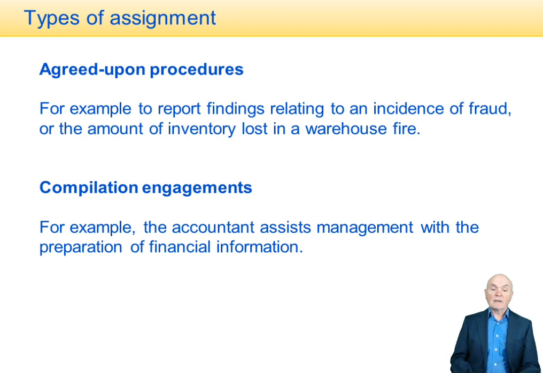Other types of assignment, now we're getting away from assurance assignments, we're not giving our opinion anymore. First of all, agreed upon procedures, called agreed upon procedures because the auditor and the client agree on what work the auditor is going to do. The auditor performs the work and then will normally submit some sort of report based on the work that's been done and evidence found.